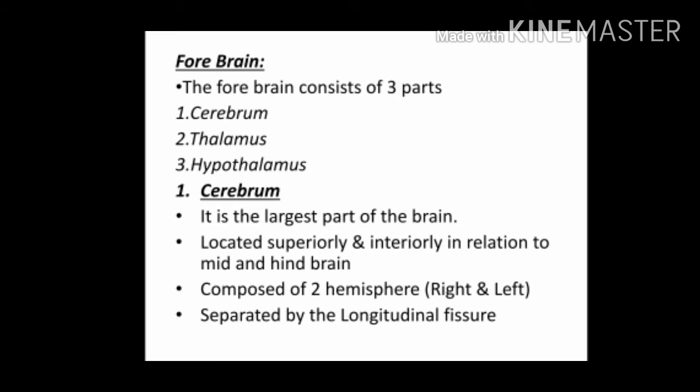In earlier video, already we have discussed the three parts of brain. They are forebrain, midbrain and hindbrain. In this video, let's start with forebrain. The forebrain is the part of the brain which is present at the front position. It consists of three parts: cerebrum, thalamus and hypothalamus.